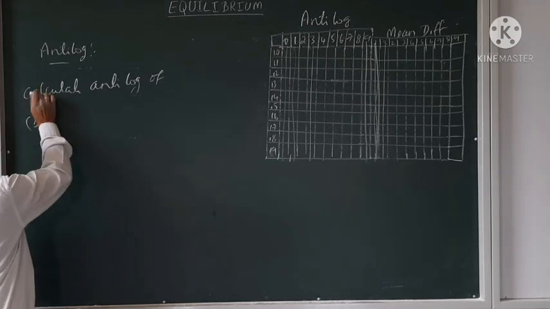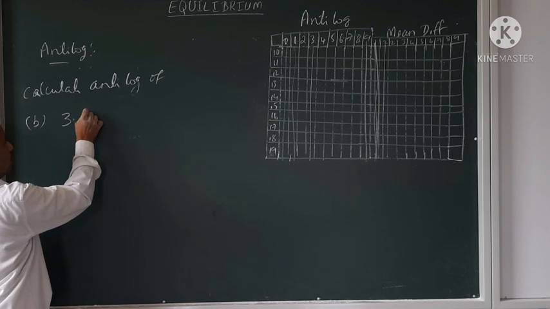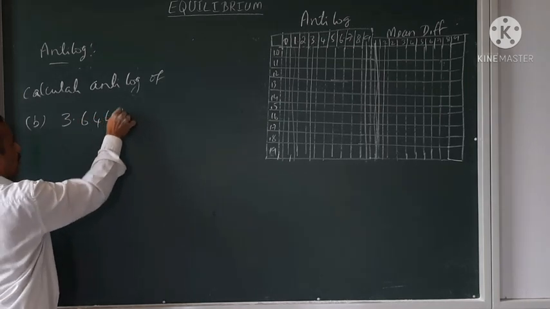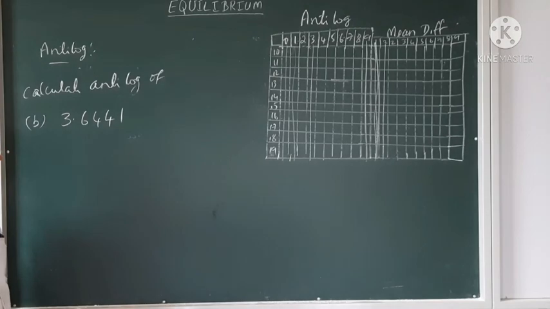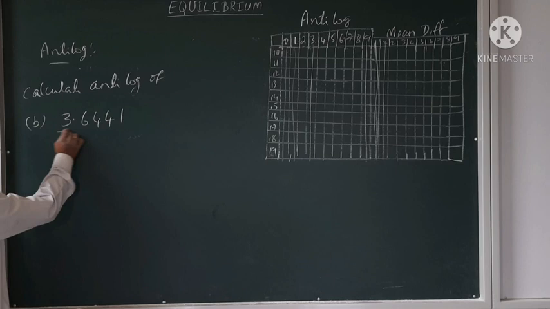B. 3.6441. For this you have to take the anti-logarithm. So what you have to do?